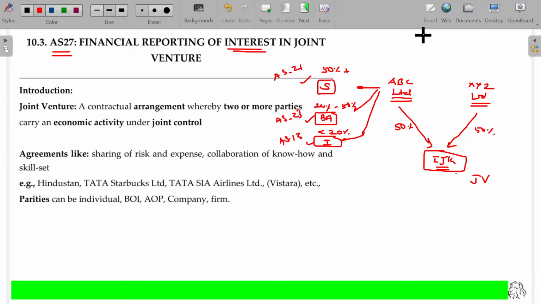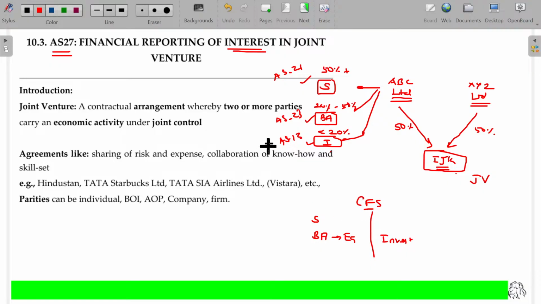Now, ABC has to prepare a consolidated financial statement if they have a subsidiary company. In CFS, you have to include the subsidiary companies' assets and liabilities, as well as the business associates' assets and liabilities under the equity method. And in case of an investment company, the amount invested will be shown on the asset side.